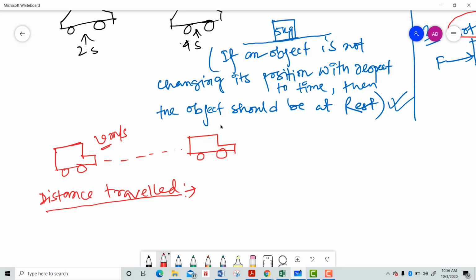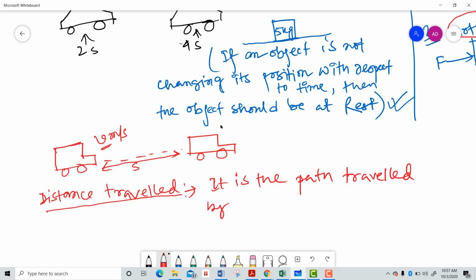That means if I am talking about that truck, if the truck is traveling in this direction and it is traveling a distance of s, that means the distance traveled is equal to s here. That means what is distance traveled? It is the path traveled by an object, as you can see in this diagram.